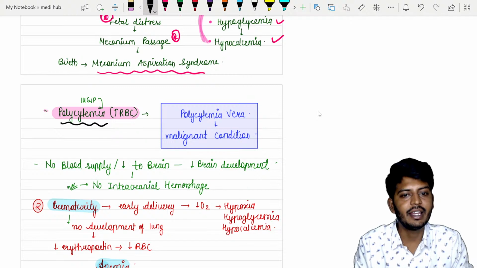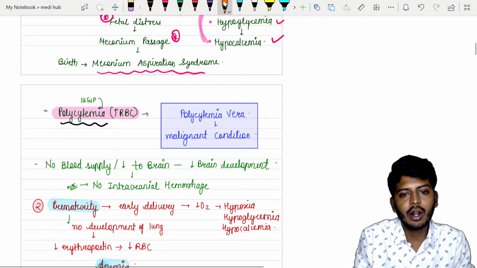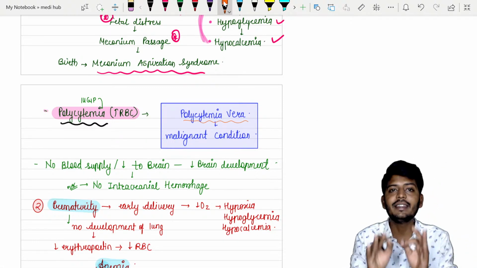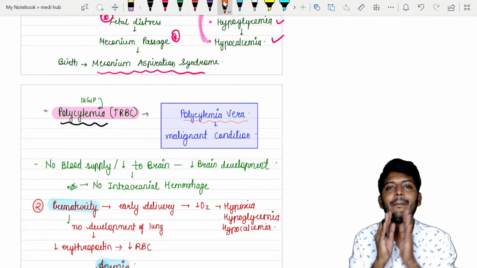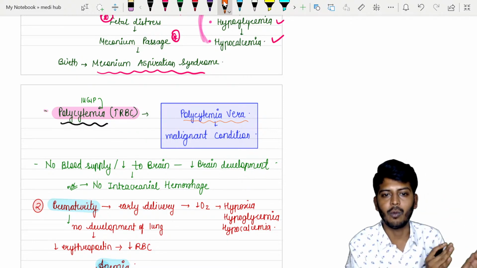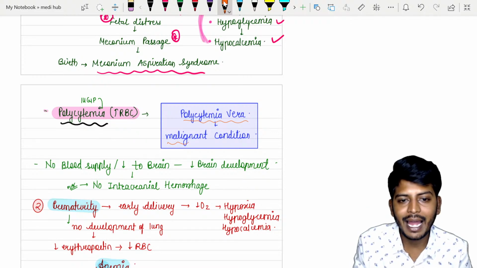Okay. So polycythemia is increase in RBC, but we have one more condition called as polycythemia vera. Okay. Polycythemia vera is different from plain polycythemia. Plain polycythemia means baby is having high number of RBC. Polycythemia vera is a type of malignant condition.